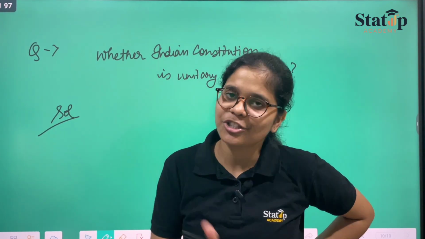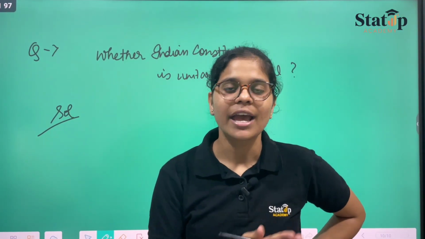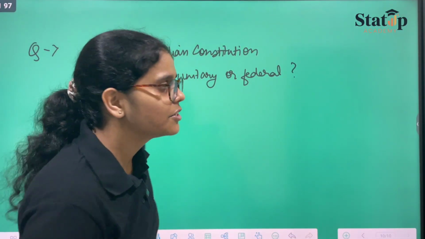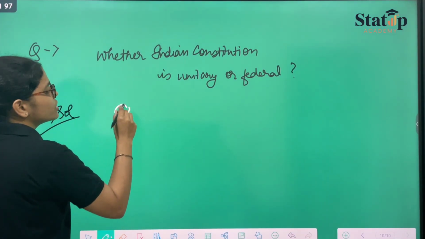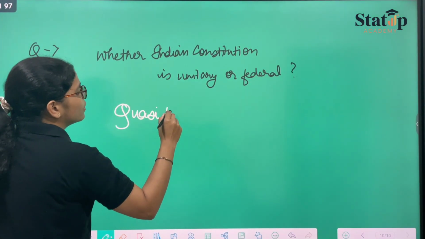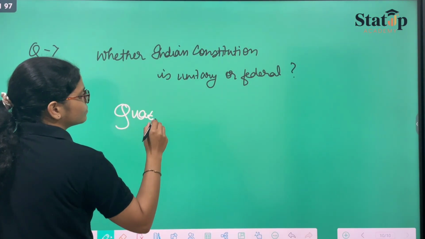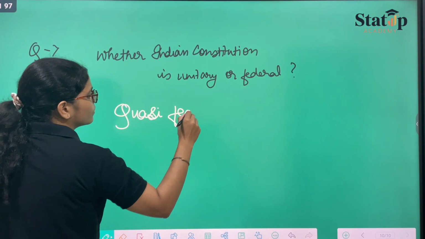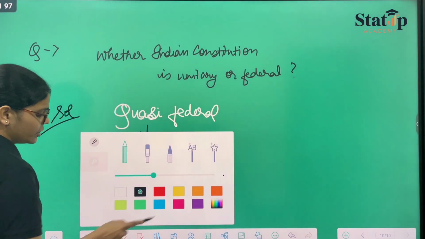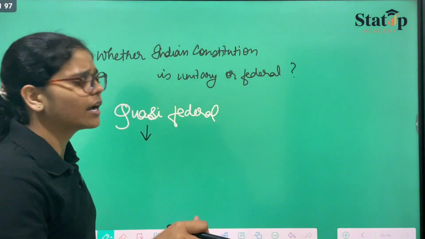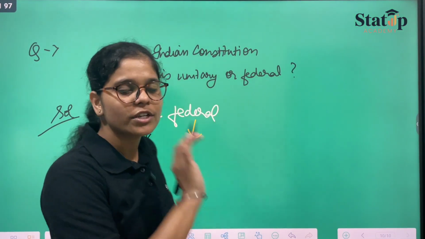This question has been challenged so many times in front of the law, in front of the justice, in front of the jury, and after their concentrated belief, we got to know that our constitution is quasi federal. What is quasi federal? Quasi refers to false, falsely, which just seems, only on the surface. Quasi refers to false. And federal is what we have just studied.